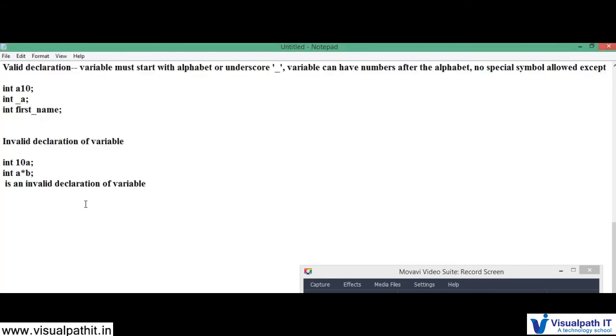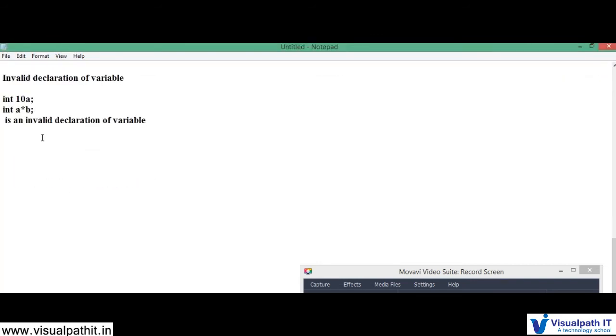Next, we have to see one important thing: what is called a keyword. Keywords are the words which convey a special meaning to the compiler.